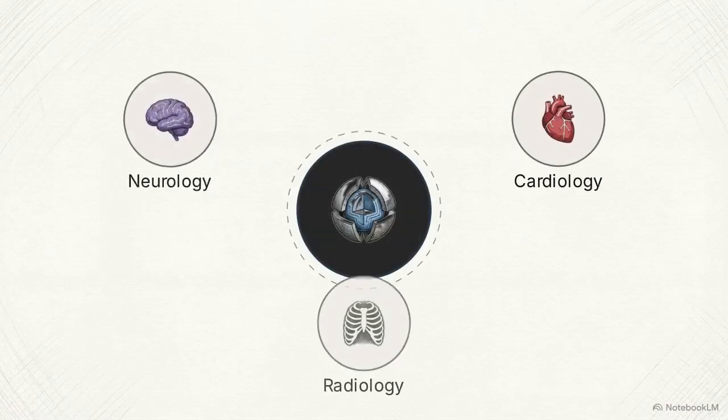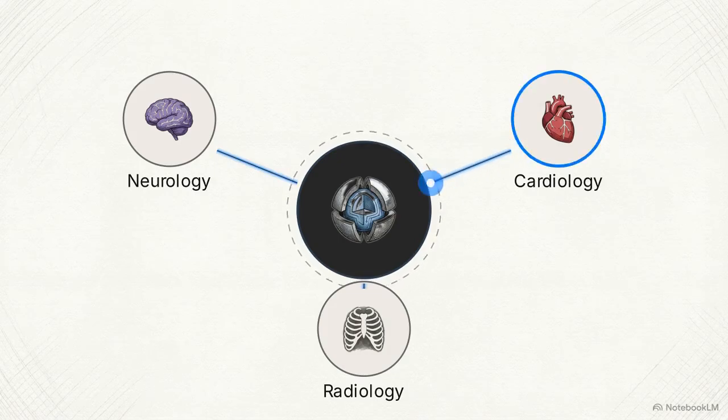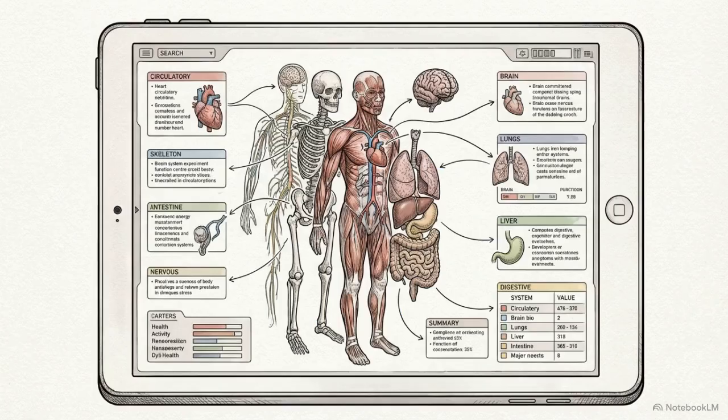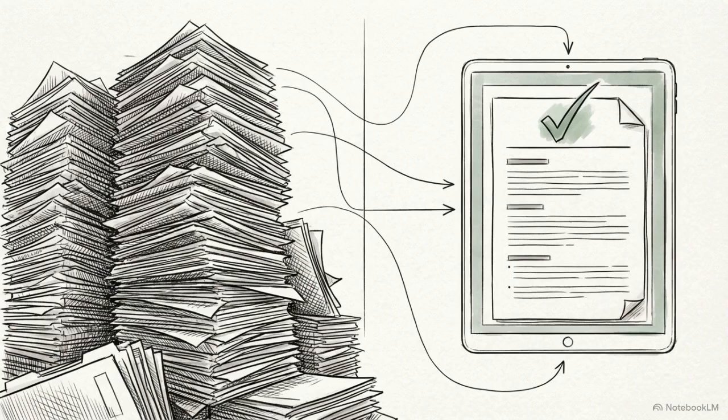Diagnosing them requires immediate, holistic analysis across cardiology, neurology, and radiology. The agent cuts through internal departmental silos, constructing a complete, unified clinical picture faster than a human administrative team could assemble the paperwork. The commercial value of an AI agent lies in the external digital tools it autonomously wields to collapse hours of administrative friction into milliseconds.